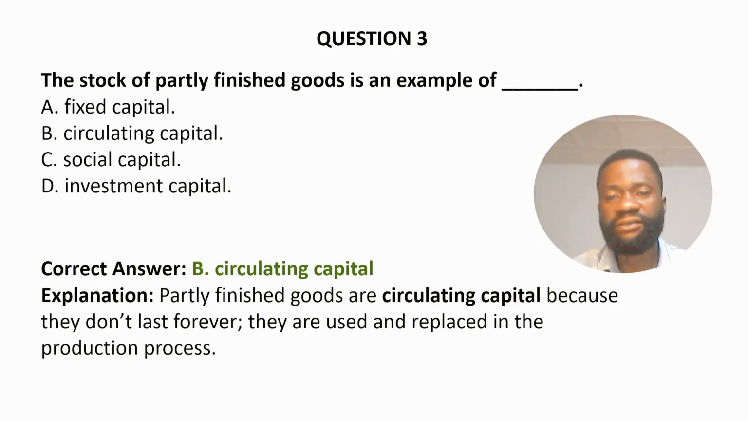Partly finished goods are circulating capital because they don't last forever. They are used and replaced in the process of production.